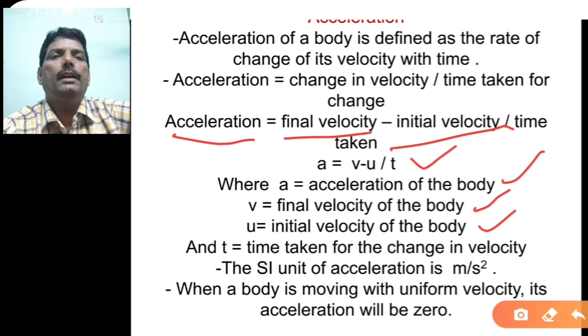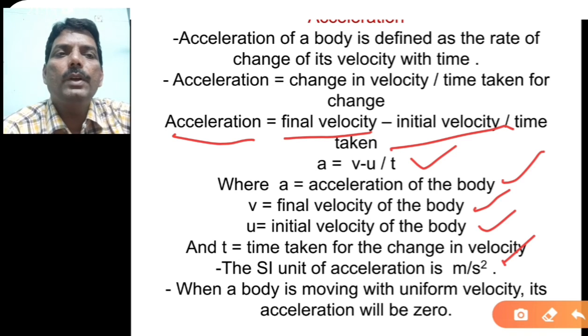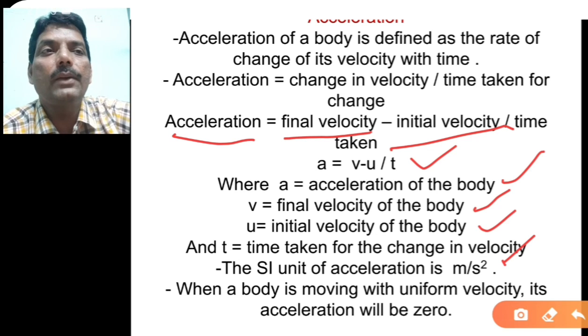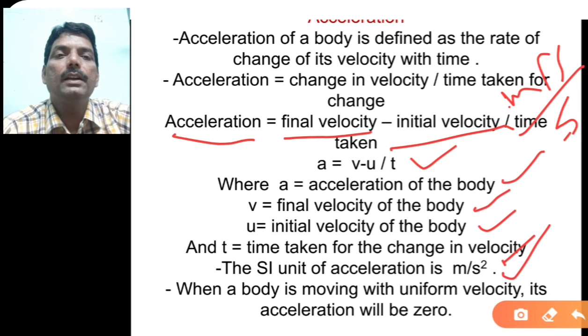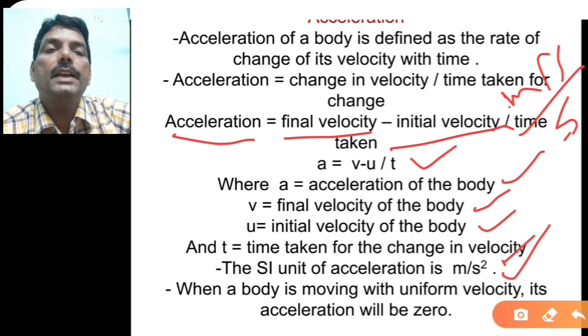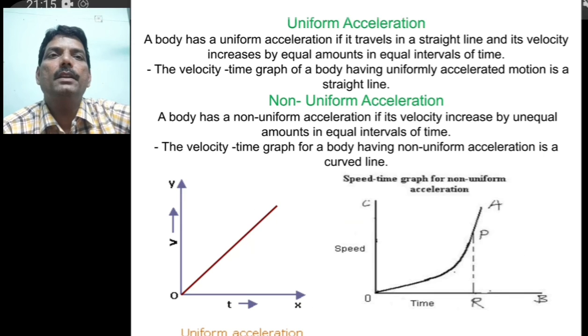So here the SI unit of acceleration is meter per second square, because rate of change of velocity, and velocity is nothing but your meter per second, and again rate of change of velocity, so again with respect to time, therefore upon second, so meter per second upon second, you will get meter per second square. That is nothing but the SI unit of acceleration. So dear friend, we have discussed about this acceleration.